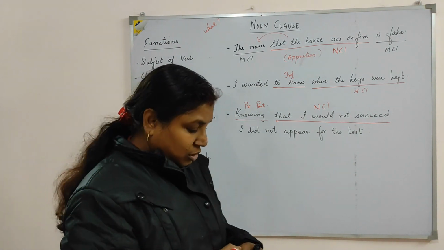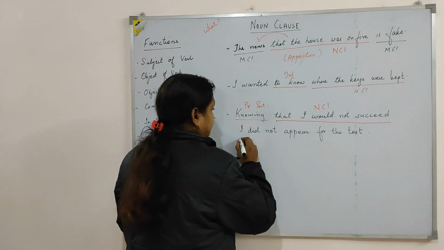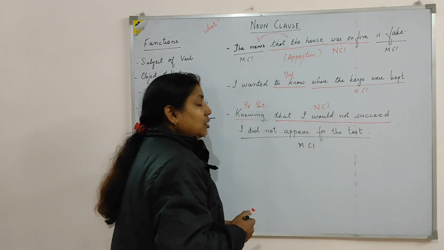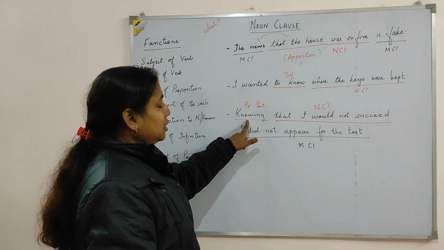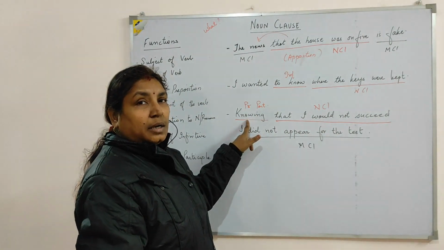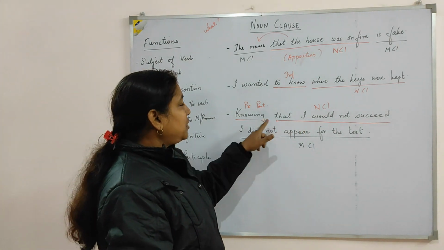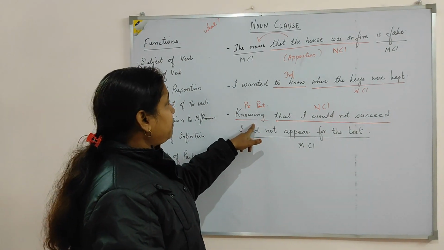And I did not appear for the test is your main clause. So here you can see knowing is your participle and the clause is present after the participle. So this noun clause is behaving as an object of the participle.